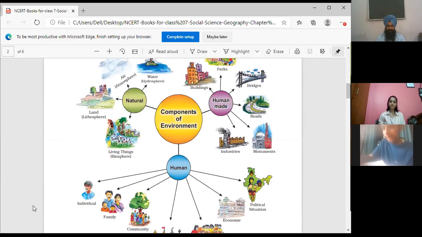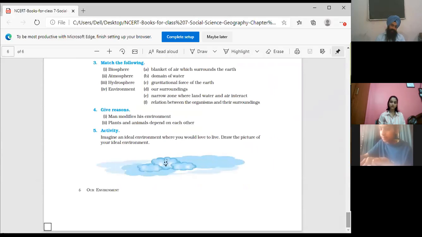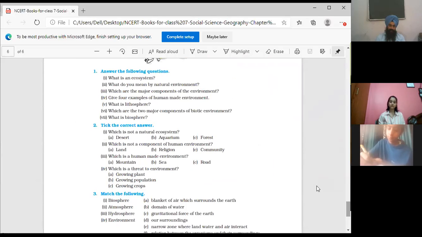Substances made by humans for the satisfaction of their needs, like chalk, duster, fan, electricity, bridges, industry, roads, buildings, any 4.